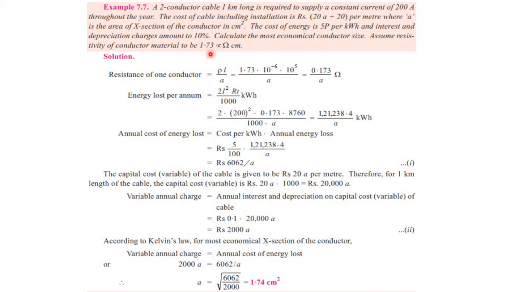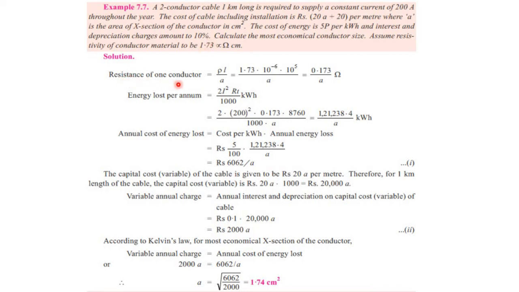So we will first calculate the total energy lost in a year and its total worth in rupees, then calculate the total cost of the conductor over the line, and then equating both expressions we will get the cross-sectional area.